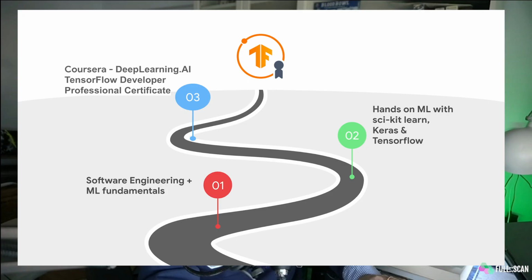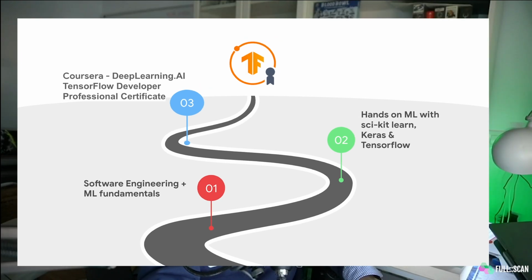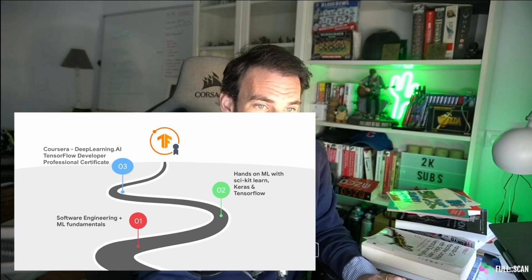And after that, my last recommendation, the closest thing that you can get to the certification, is the Coursera Deep Learning AI TensorFlow Developer Professional Certificate. I'll tell you, this course is designed and made by the very same people who are behind the certification. So if you go through that course and you feel comfortable with the code, there is 100% chance that you will pass the certification. That's for sure.